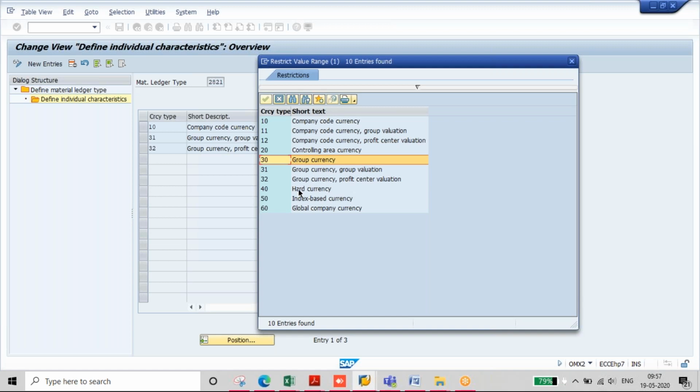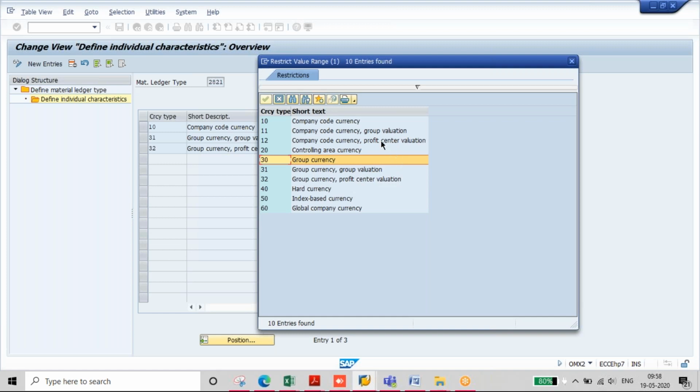If you are doing group valuation or profit center valuation, you can select different currency types also. It follows a sequence: 10 is company code currency, 11 is company code currency with group valuation, 12 is company code currency with profit center valuation. Similarly, 30 is group currency, 31 is group currency with group valuation, 32 is group currency with profit center valuation.